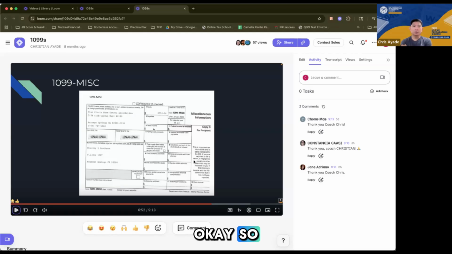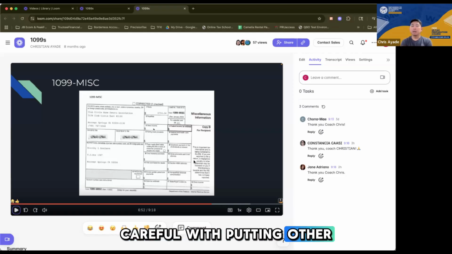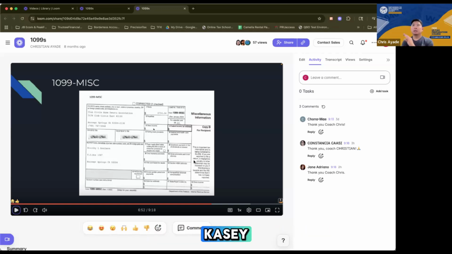Okay? So, careful with the 1099 MISC, careful with putting other income in Schedule C, because, not remember because we haven't covered this yet, but if it's contractor income, that will flow through the Schedule C. And if it flows through Schedule C, it will be subjected to a self-employment tax, which is 15.3%.